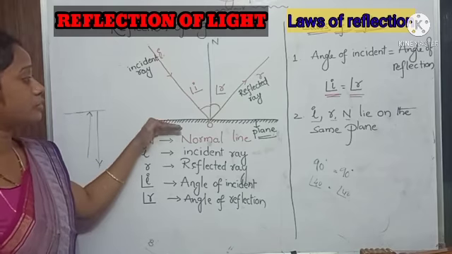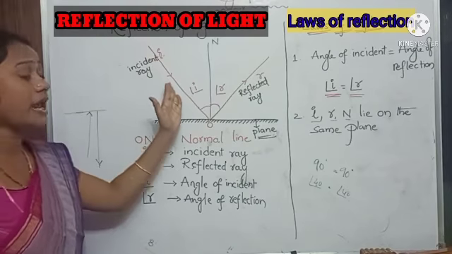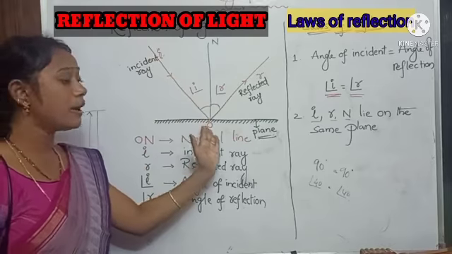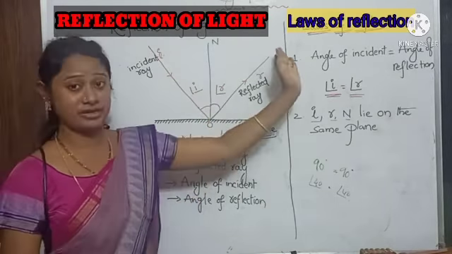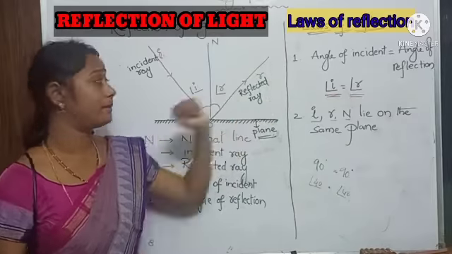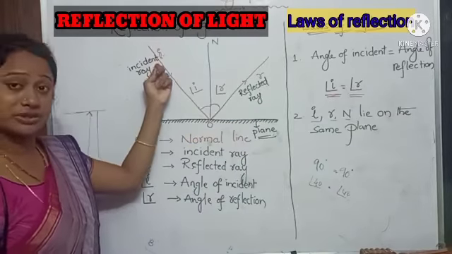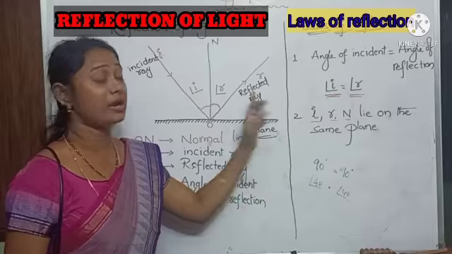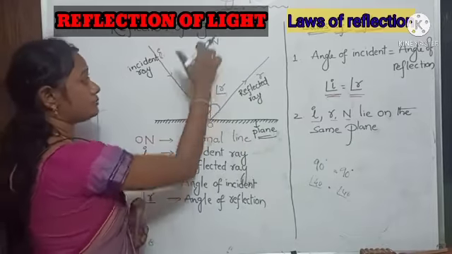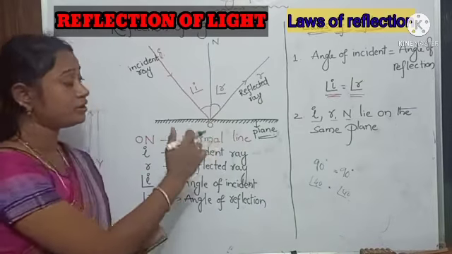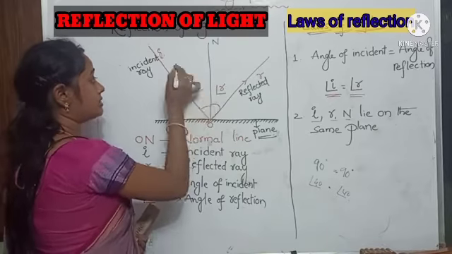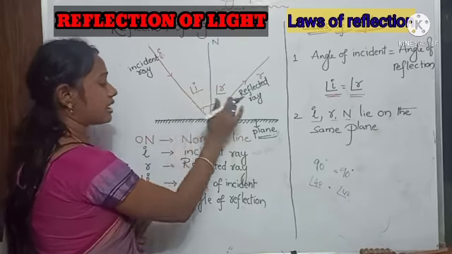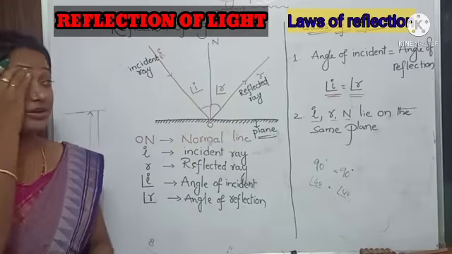Suppose we send a light ray onto a plane mirror. What happens? The light ray is just reflected in the same medium. Here it is denoted with I, and this with R. If we draw a normal between these rays on the plane, they make two angles. This is the angle of incidence and this is the angle of reflection.